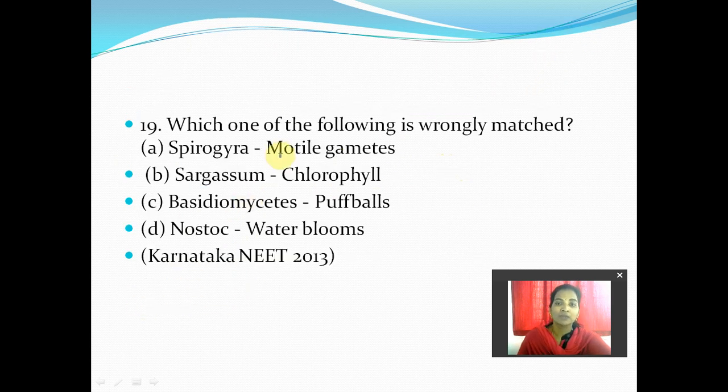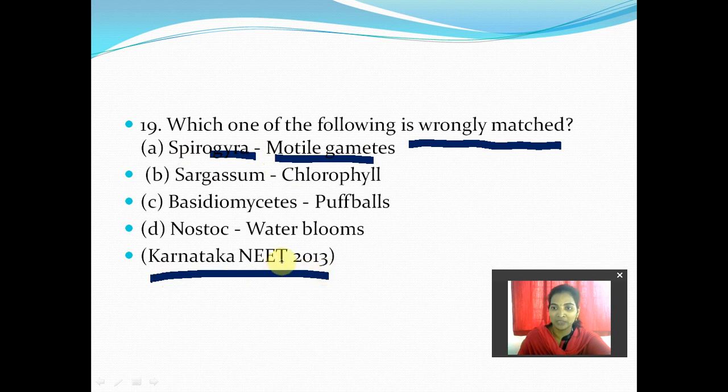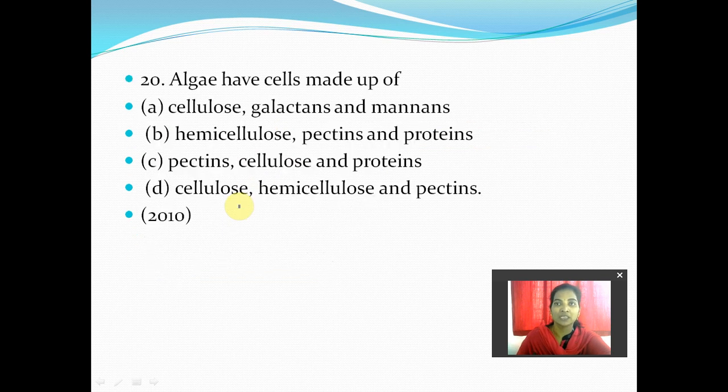Next, the 19th one: which one of the following is wrongly matched? So they are asking for the wrong statement. Spirogyra, motile gamete. Just now we solved Karnataka NEET 2013, where this question was asked repeatedly. They asked about non-flagellated gametes earlier; now the wrong statement is the one with motile gametes. Spirogyra is not motile. Spirogyra has non-motile gametes. Right students? Right.